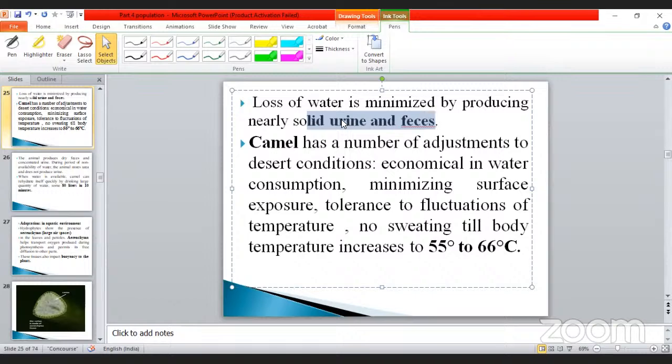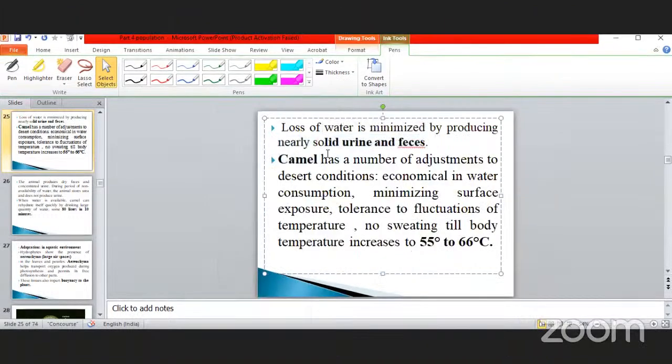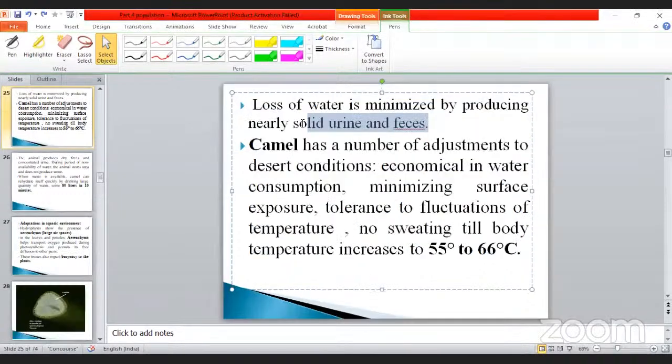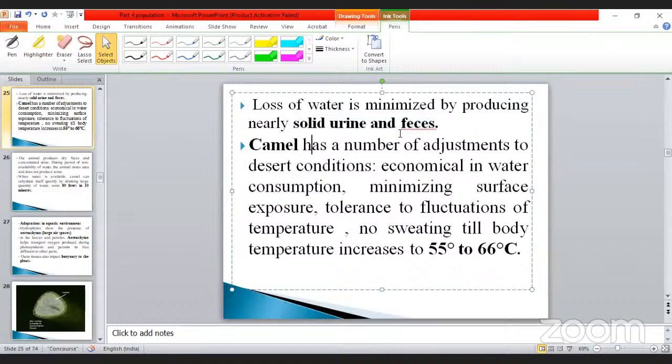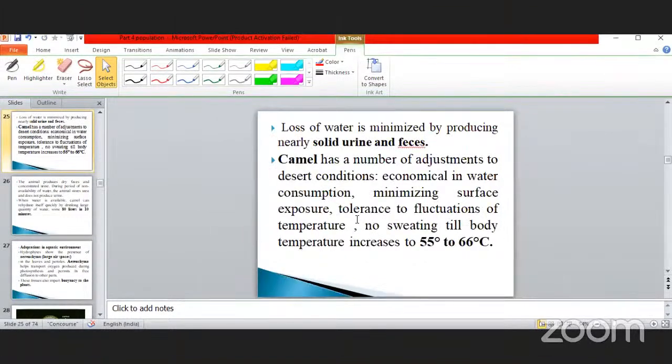Suppose we need water for more, isn't it, my dear? Then only water molecules are eliminated in the form of urine. But in this category, solid urine and feces come out.